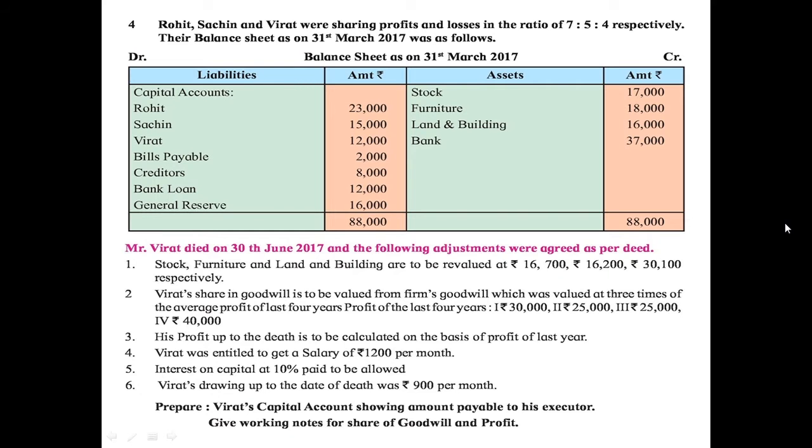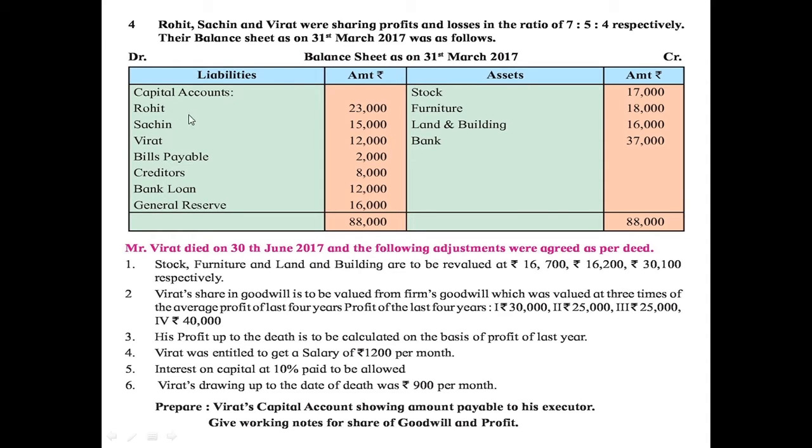Students, today we are going to solve fourth illustration. I will first read the question. Rohit, Sachin and Virat were sharing profits and losses in the ratio of 7:5:4 respectively. Their balance sheet as on 31st March 2017 was as follows.